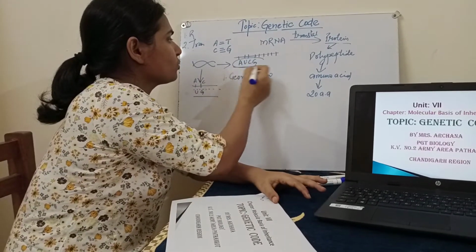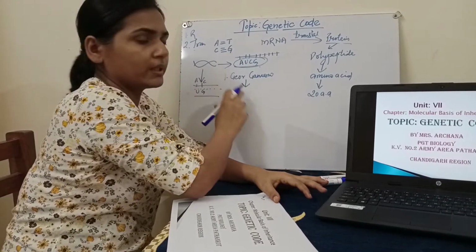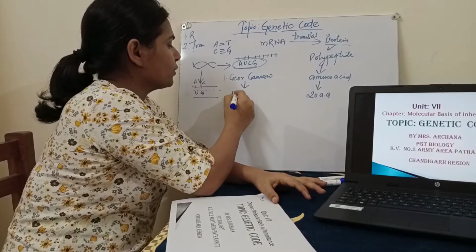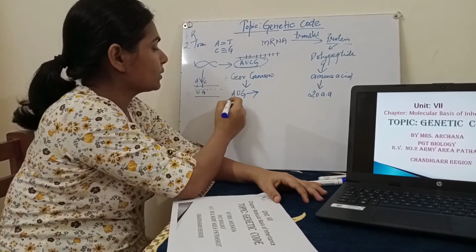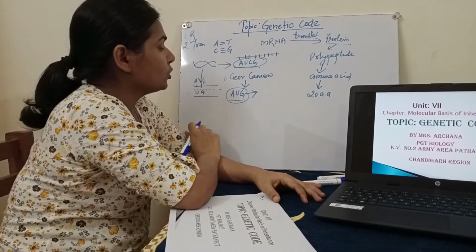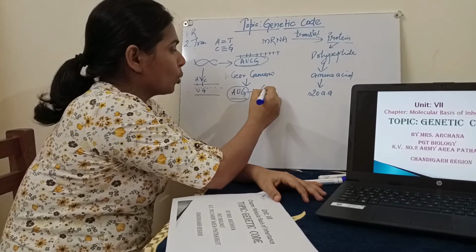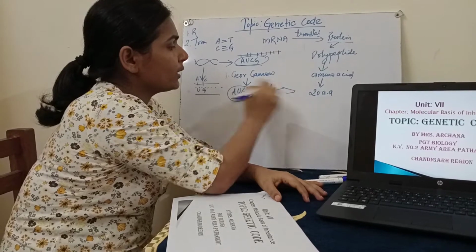He proposed that out of these 4 nucleotides, 3 nucleotides at a time, suppose A, U, G, will code for one particular amino acid. So he proposed that three nucleotides will act as a code, and it will form a particular amino acid.